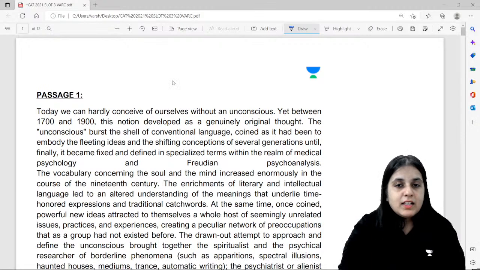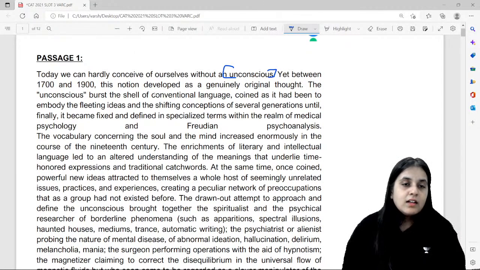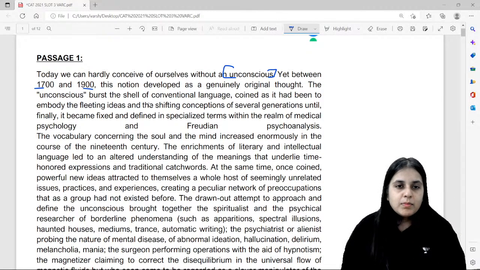First passage. Today we can hardly conceive of ourselves without an unconscious. Yet between 1700 and 1900 this notion developed as a genuinely original thought. Today it is very common that all of us have an unconscious, but between 1700 and 1900 when this concept emerged, it was quite new. The unconscious burst the shell of conventional language, coined as it had been to embody the fleeting ideas and the shifting conceptions of several generations, until finally it became fixed and defined in specialized terms within the realm of medical psychology and Freudian psychoanalysis. So earlier it was a vague idea, but now it's fixed and clearly defined.